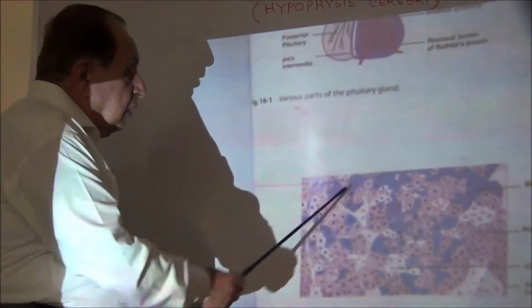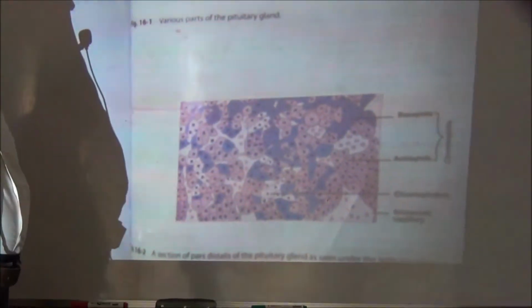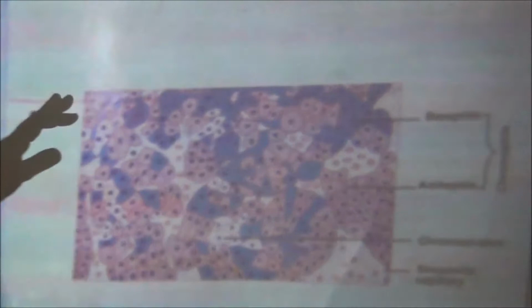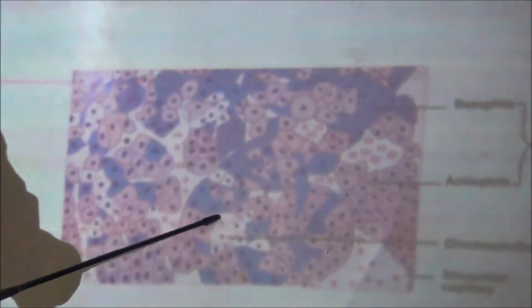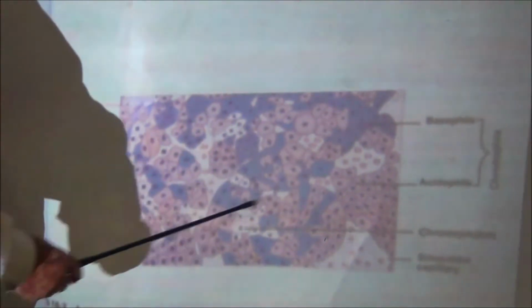The anterior pituitary has two types of cells, mainly the chromophobes and the chromophils. Now, the chromophobe cells are in groups having small nuclei together, and these cells have no granules. So, they are not stained by the ordinary stains, and they look light in color in the center of these cords.